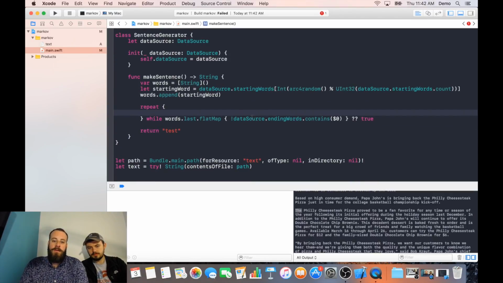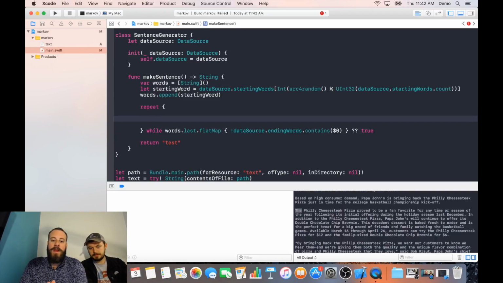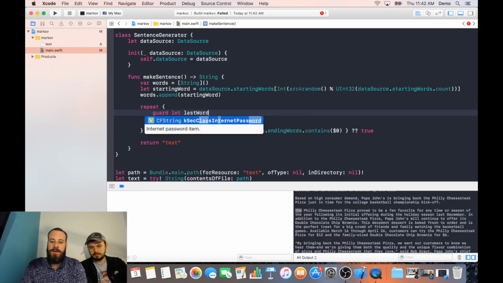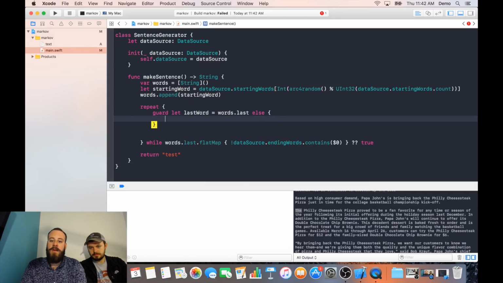Okay, so what we need to do is grab a transition word. So we need to get our current word. So we'll say guard let last word equal words dot last else. If we don't have it, this really shouldn't happen, but in the case where we don't have a word, we're just going to break and let that into our sentence.